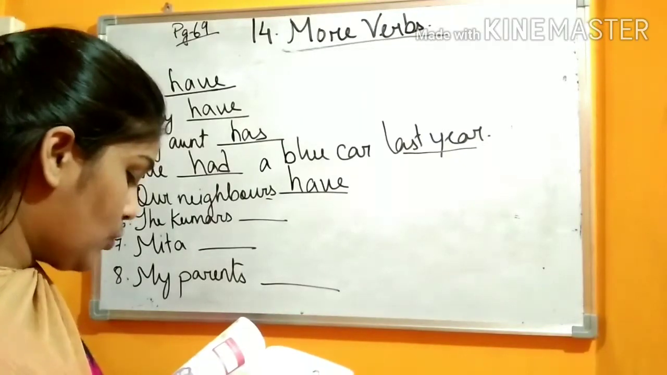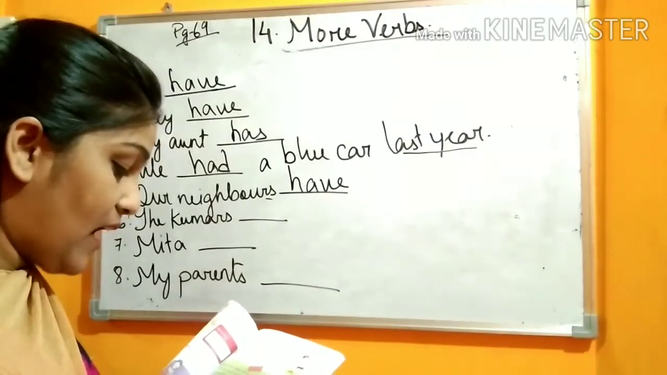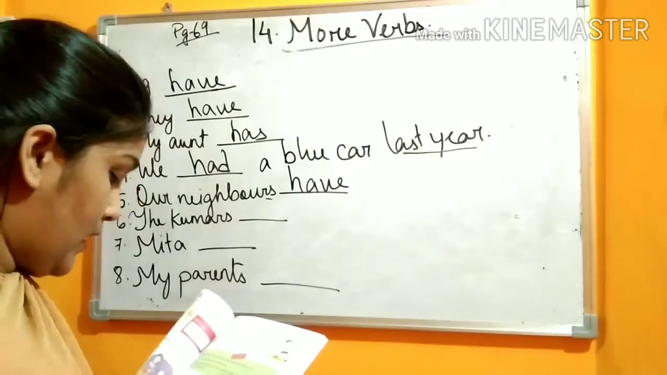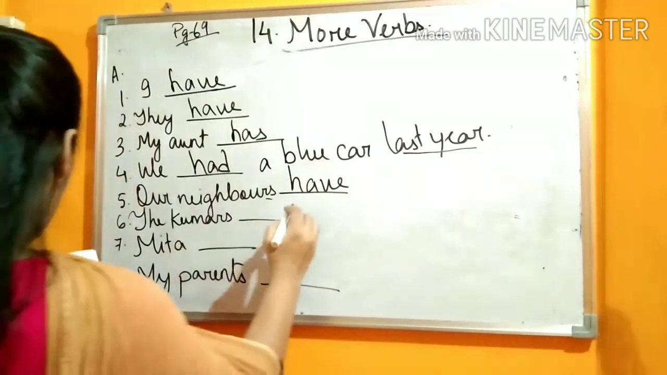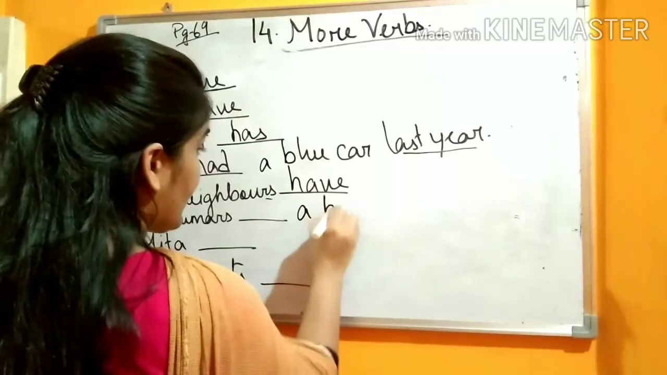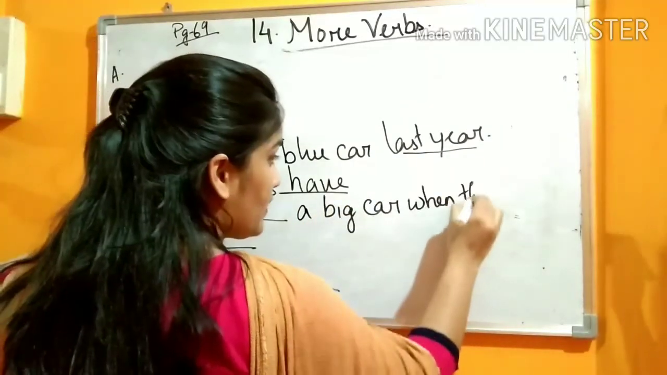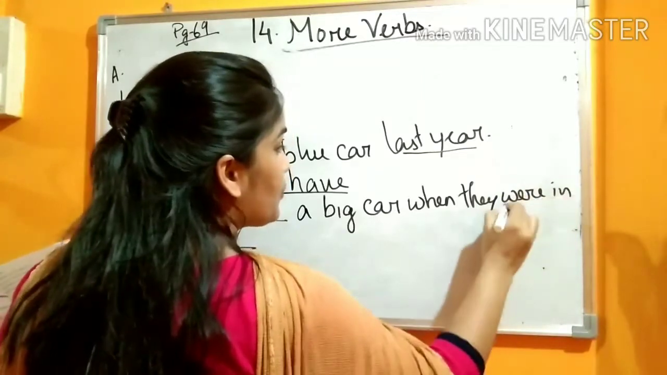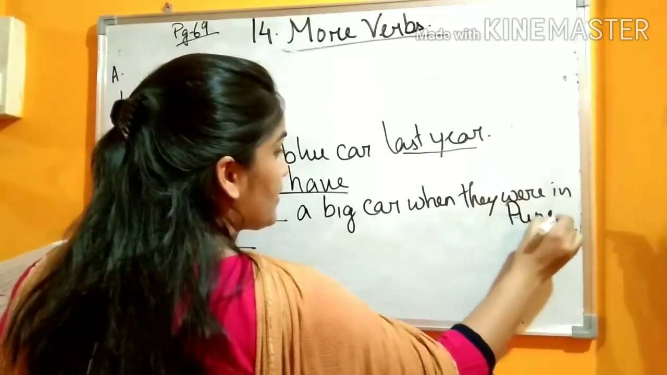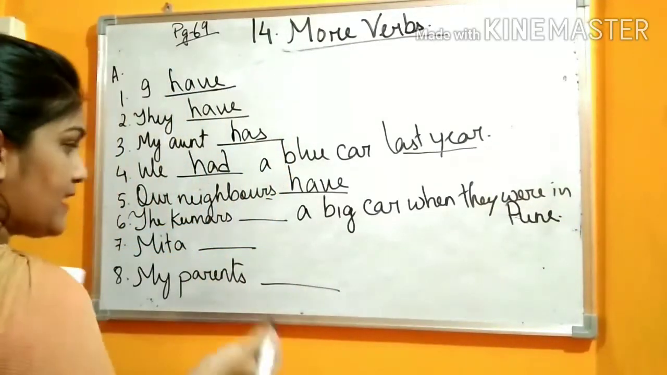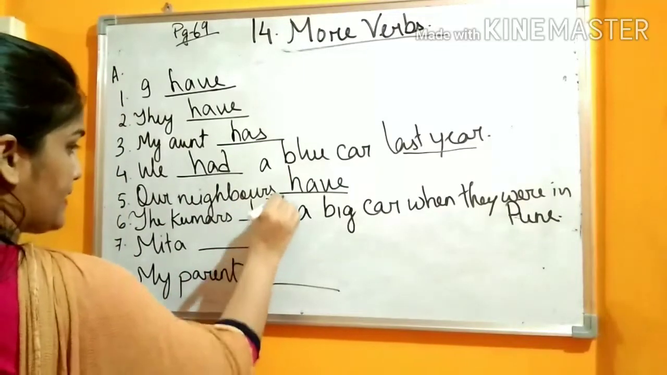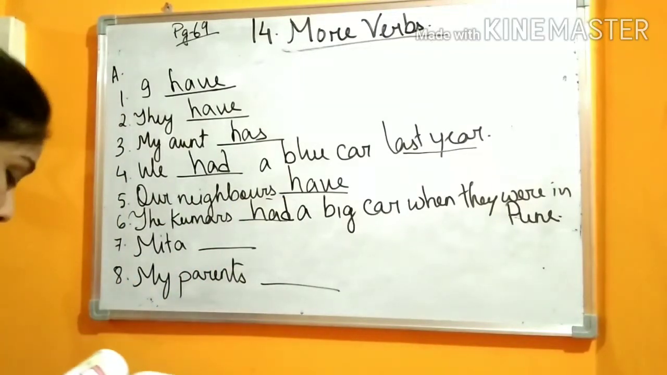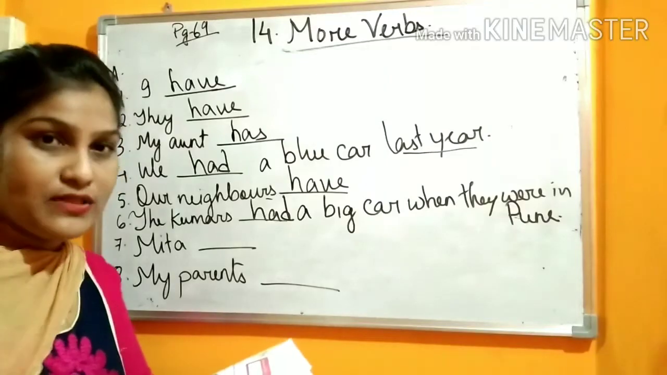Next, number 6. The Kumars had a big car when they were in Pune. So the Kumars, a big car. When they had a big car, when they were where? In Pune. So it is not now. It is in the past. Yes, so you have to use had. In this way, 7, 8, you try it by yourself.